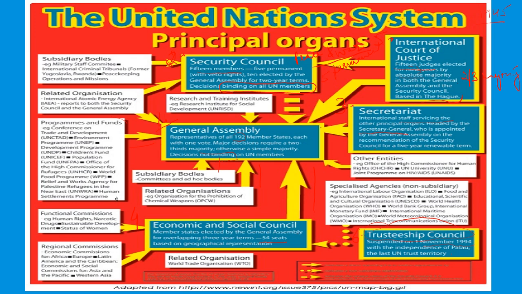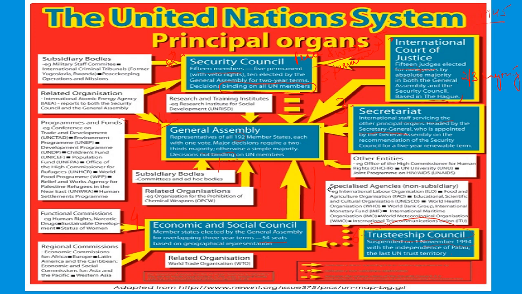See, the full forms of all these are asked in one marker. So you have to know the full forms. Fine. Then the other entities here are the Office of the High Commissioner for Human Rights, then the UN Joint Program on HIV AIDS, all that.